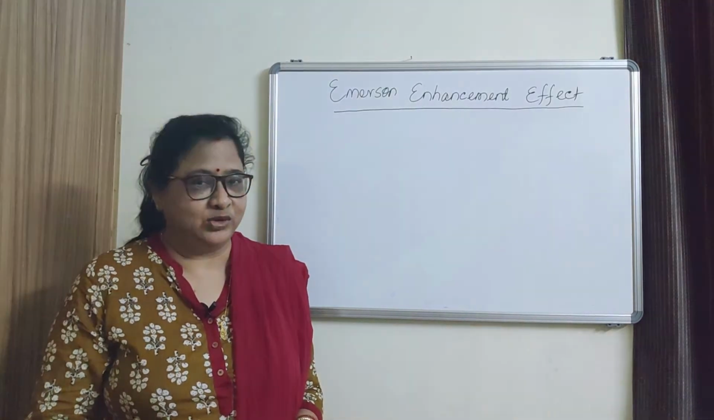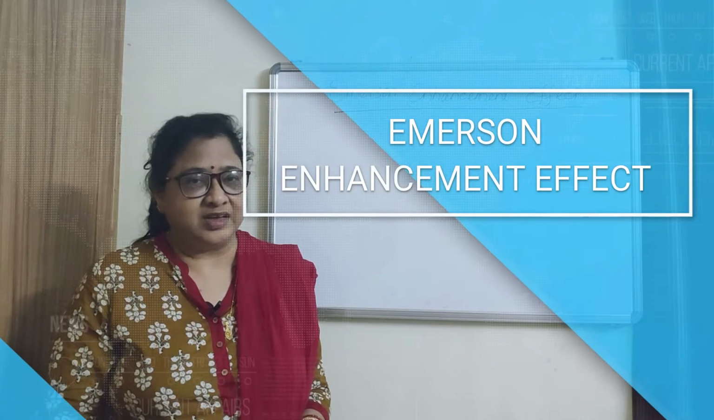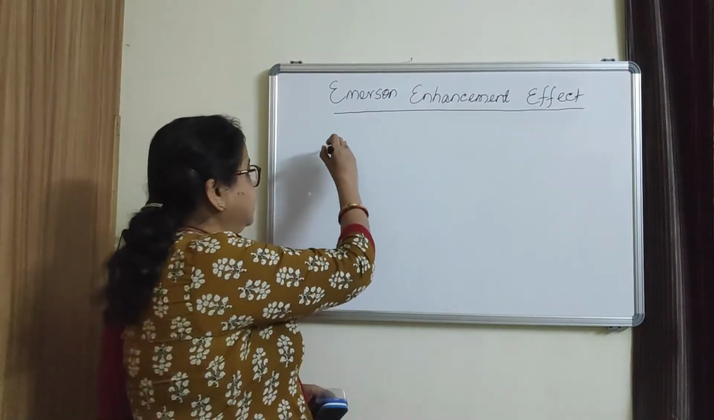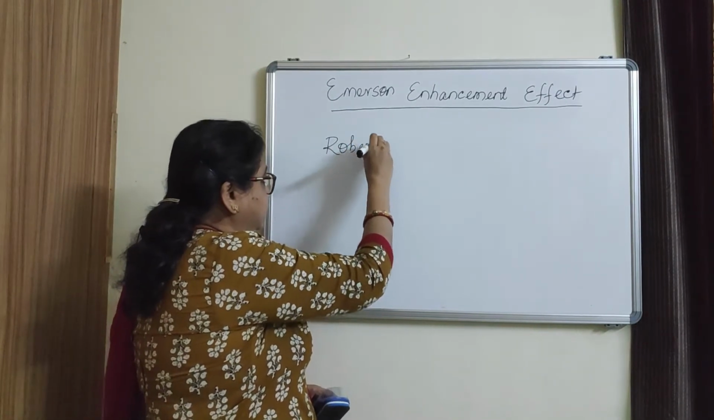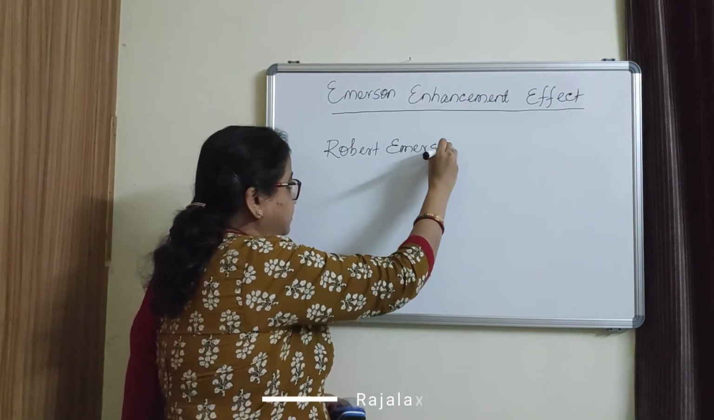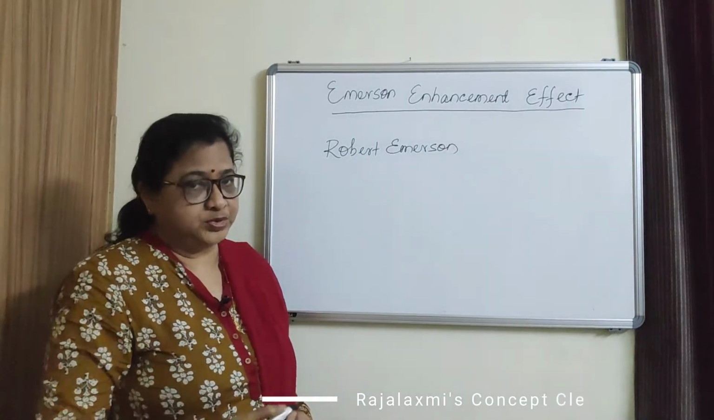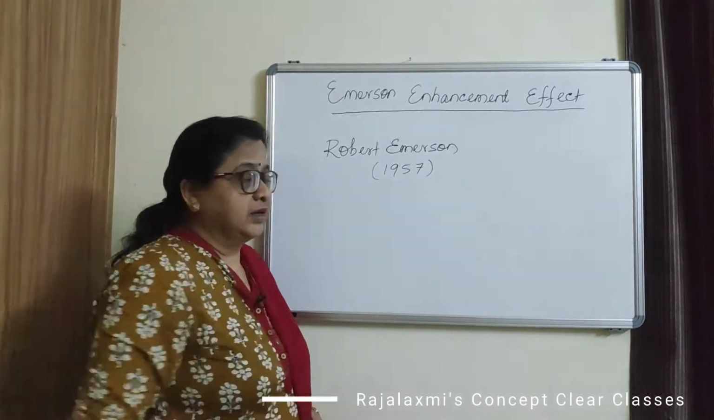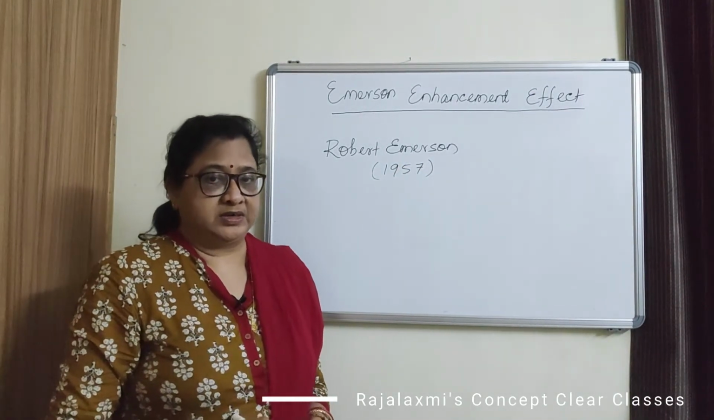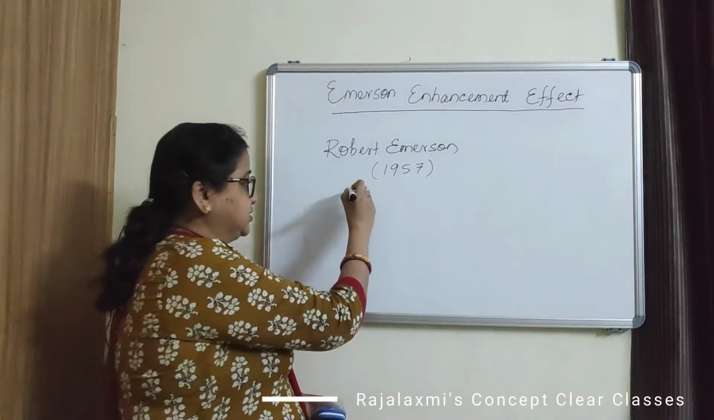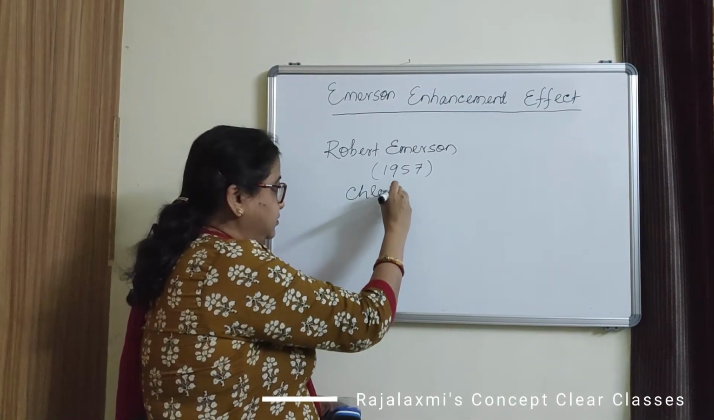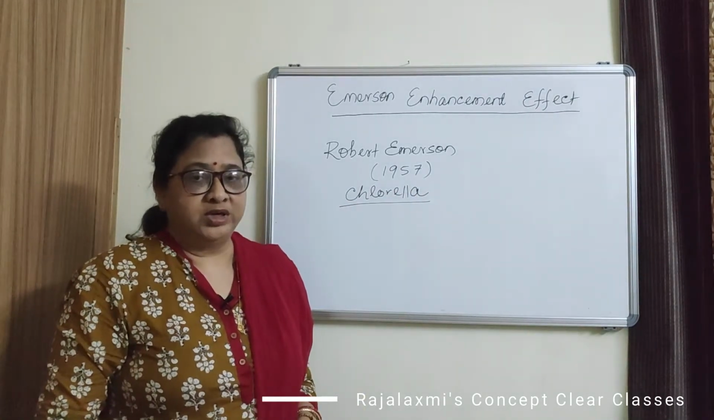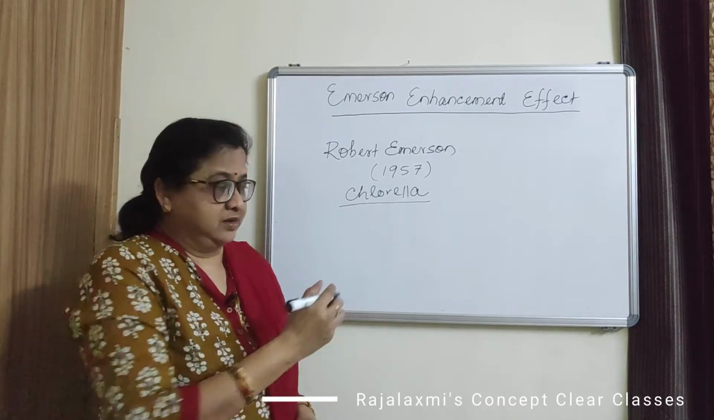Today in this video we will discuss the Emerson enhancement effect. The scientist Robert Emerson and his group in 1957 carried out an experiment by taking chlorella plant. Chlorella is a unicellular green alga.